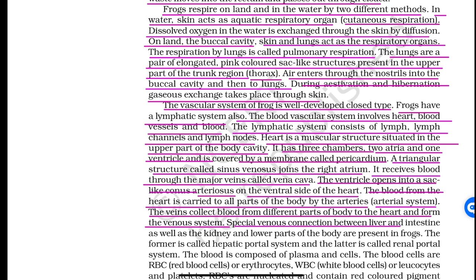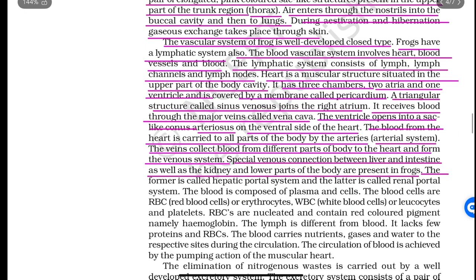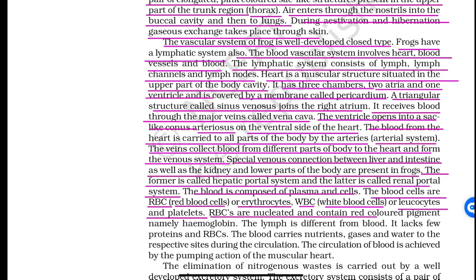Special venous connections between liver and intestine as well as kidney and lower parts of the body are present in frogs. The former is called the hepatic portal system and the latter is called the renal portal system. The blood is composed of plasma and cells. The blood cells are RBC, red blood cells or erythrocytes, WBC, white blood cells or leukocytes, and platelets. RBCs are nucleated and contain a red colored pigment, namely hemoglobin.